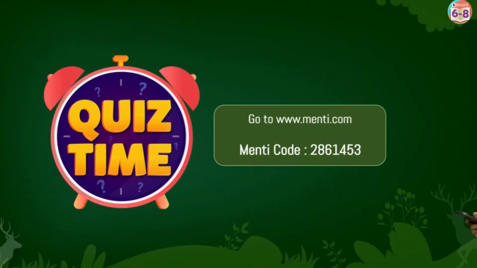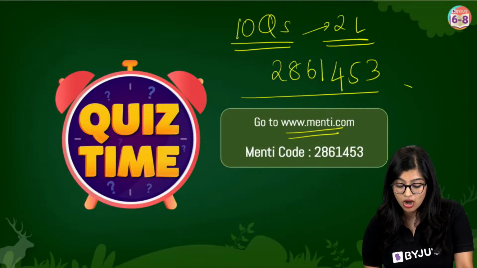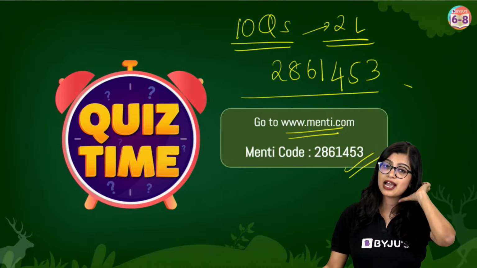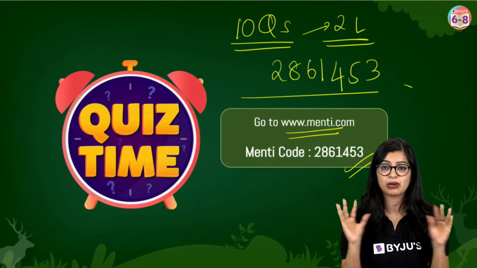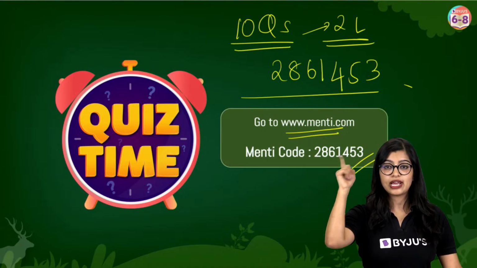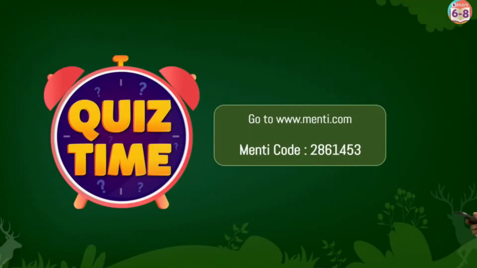I request all of you to go to www.menti.com and type the code. Priya, you can write it in points. Now students, I might vanish for 2 minutes, but that's only because I am setting things up. Go join the code, help your friends out. The code will be on the screen, and I will be setting it up in the meanwhile.